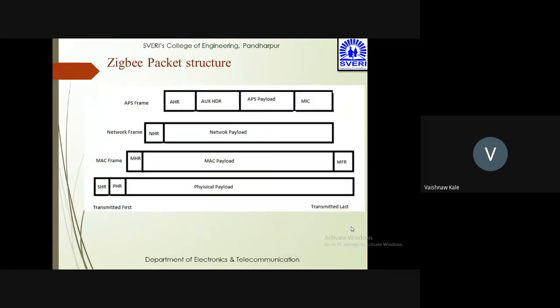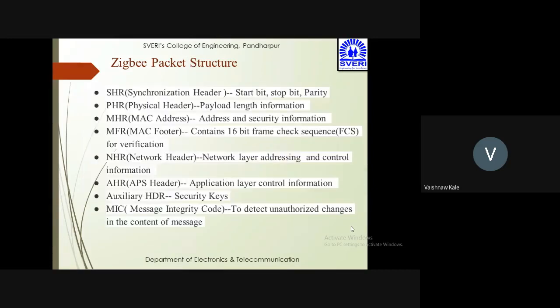This is the Zigbee packet structure. So you have the transmitted first and transmitted last bit, and it can have the MAC frame, network frame, and APS frame. SHR is called the synchronization header: start bit, stop bit, and parity bit. PHR is a physical header, payload length information. So PHR यहाँ पर दिख रहा है आपको, देखो PHR है. उसके बाद MHR है, MAC address, address and security information. MFR is a MAC footer, contains 16-bit frame check sequence and verification.